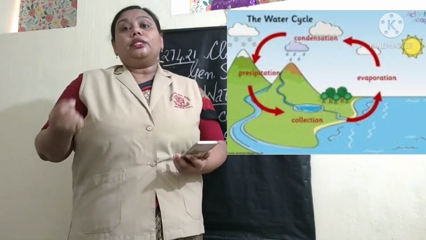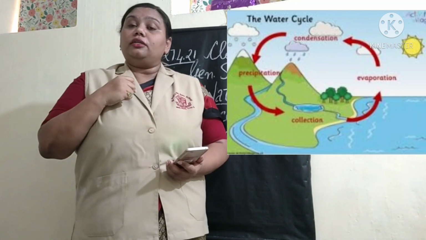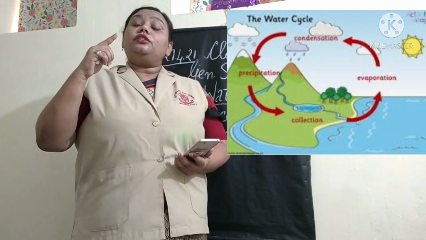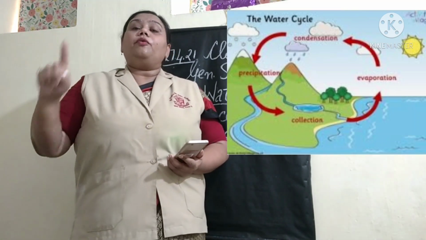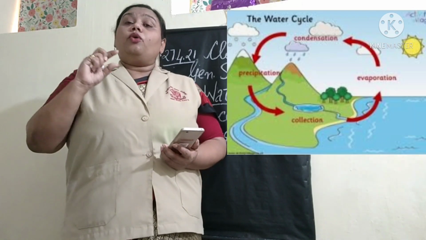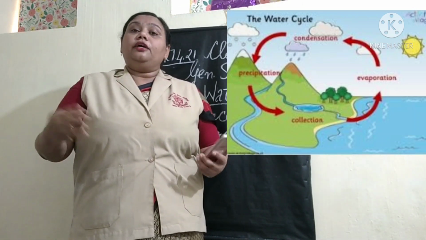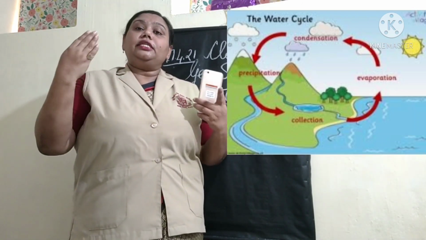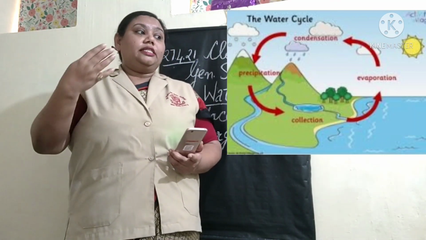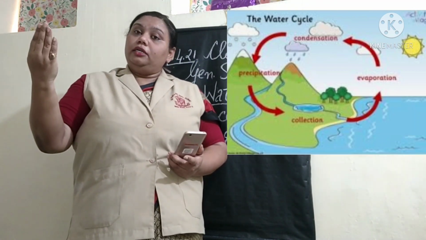We know that water is essential, so it should be there on the face of the earth. So this work is done with the help of the water cycle. Water cycle is nothing but when the sun's heat evaporates the water.